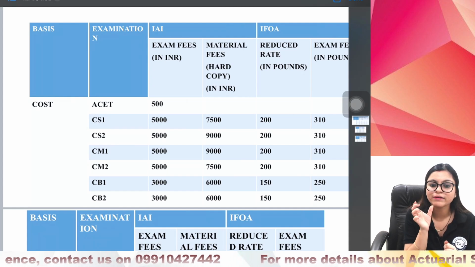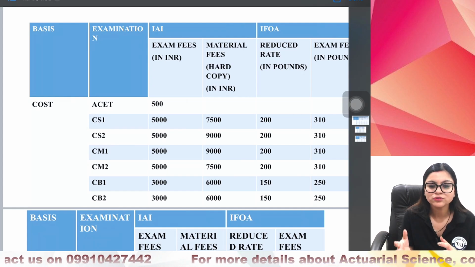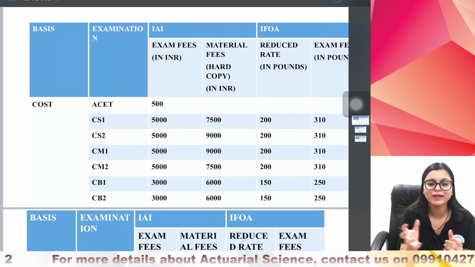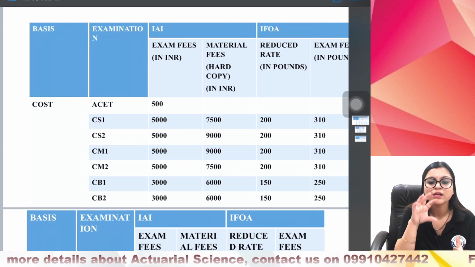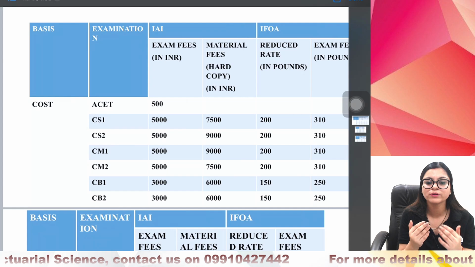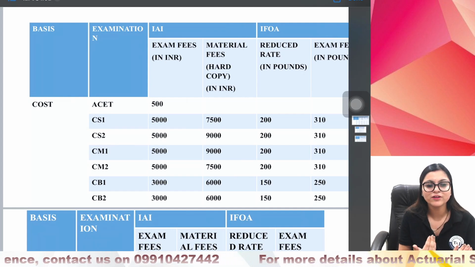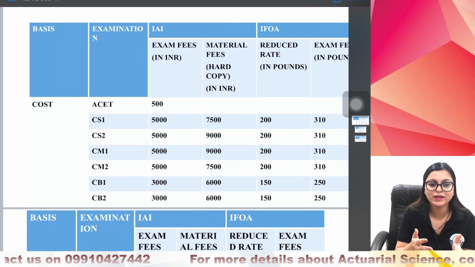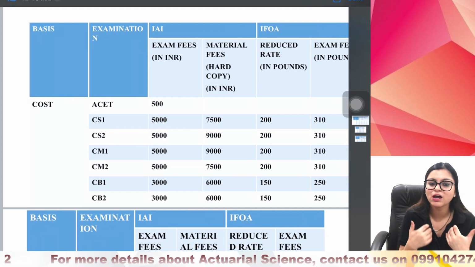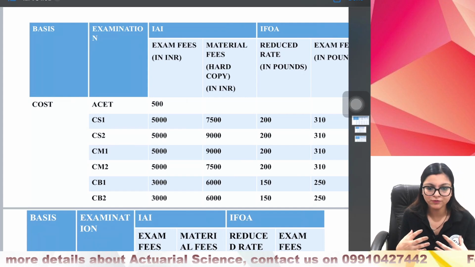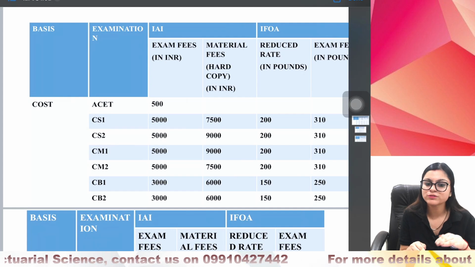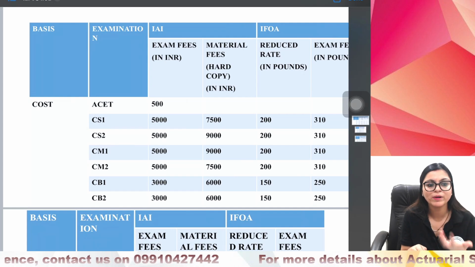So you can see that reduced rate in pounds is 200. As of now the pound rate is going at 110. So if you multiply, it will cost you around 22,000 for the same subject in IFoA, whereas in India it is around 12 to 13,000. So the difference is there, but that difference actually gets removed when you see the better passing percentage and better exam pattern in IFoA. Earlier there used to be a lot of difference. Nowadays the difference is definitely getting reduced because of improvement in passing percentage and improvement in exams.